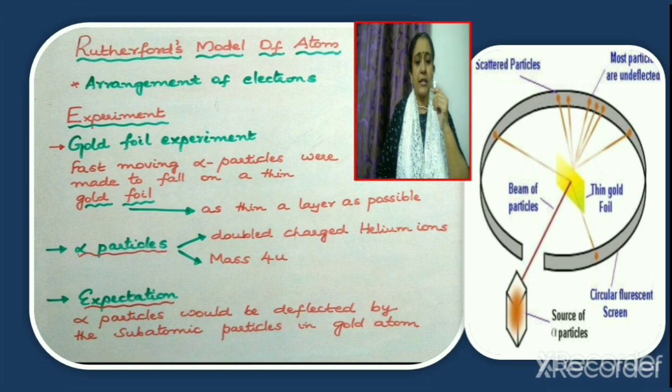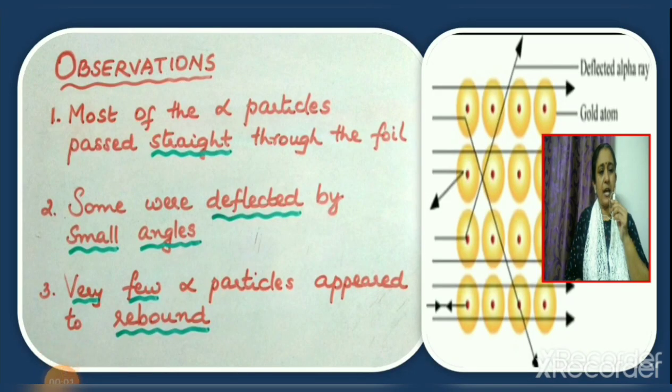Why was it expected that the alpha particles would be deflected by the subatomic particles? Because alpha particles are positively charged and the protons present in an atom are also positively charged. So we know that like charges will repel each other. So as a result of this, it was expected that alpha particles would be deflected by which subatomic particles present in an atom? The protons present in an atom. So that was the expectation. It was expected that the alpha particles would be deflected by the subatomic particles or protons present in the atom.